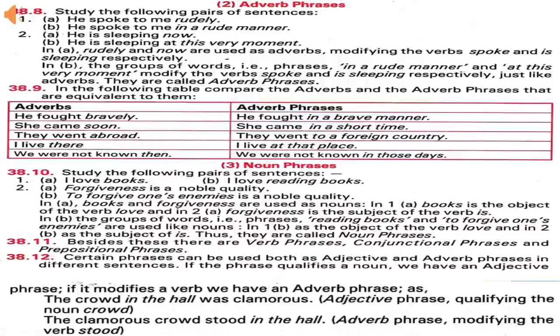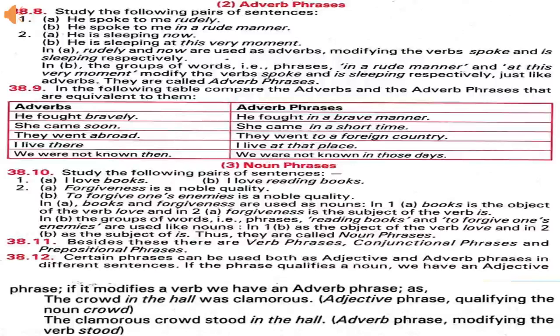To forgive one's enemies is a noble quality. In these sentences, reading books and to forgive one's enemies are used like nouns, meaning these words are doing the function of nouns. So these are noun phrases.